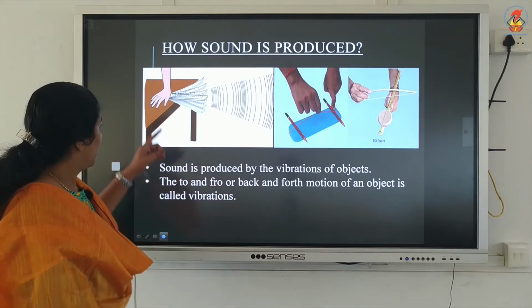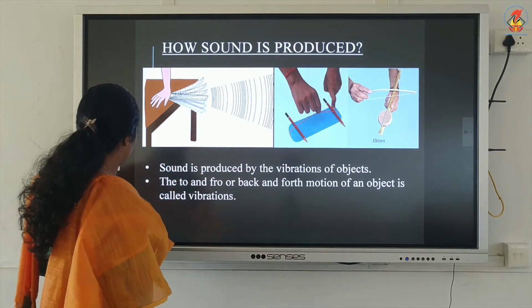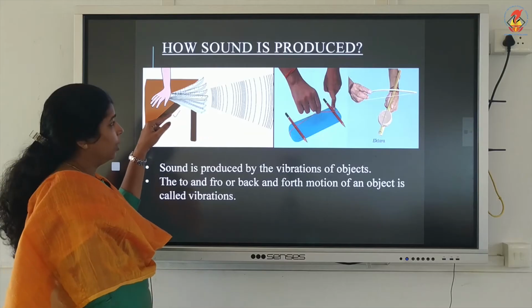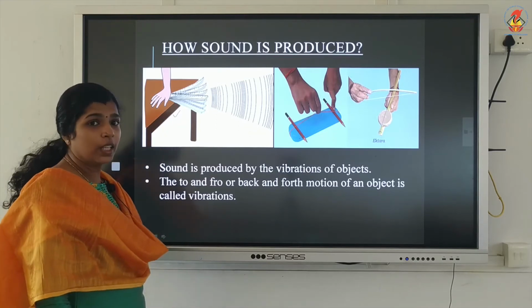Here a plastic scale or a metal scale is there. When you press it with your hand and flip the other side, you will be able to hear the sound.